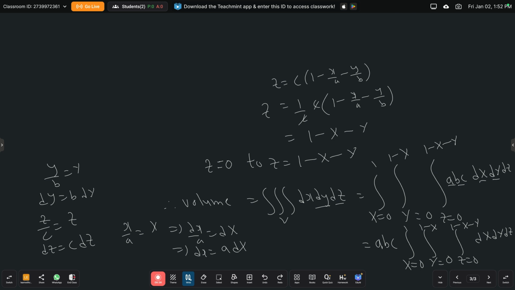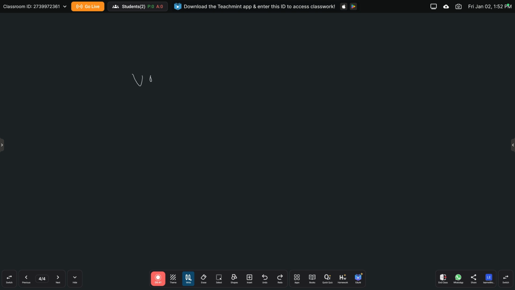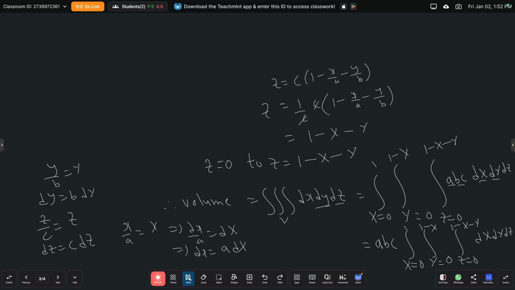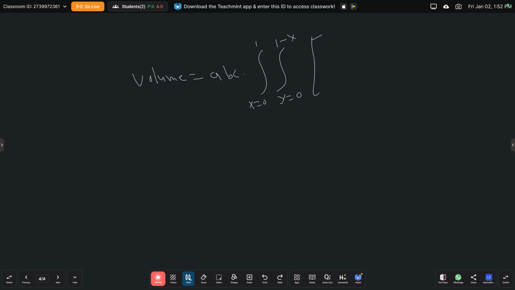Now we have to integrate this one. Therefore, the required volume is equal to abc into x is from 0 to 1, y is from 0 to 1 minus x. Since the limits of z are in terms of x and y, so we integrate first with respect to z. So z is from 0 to 1 minus x minus y,